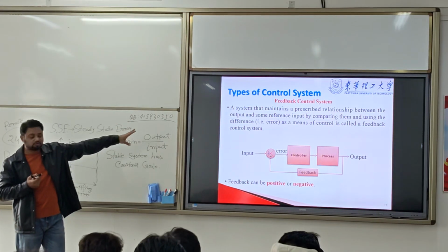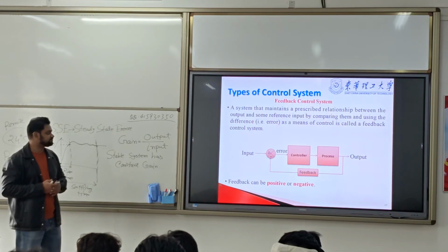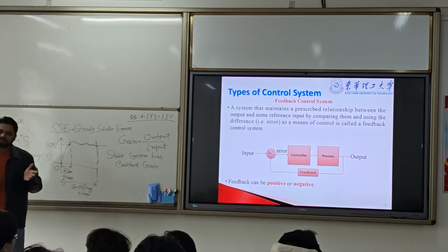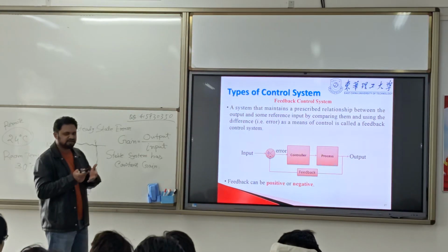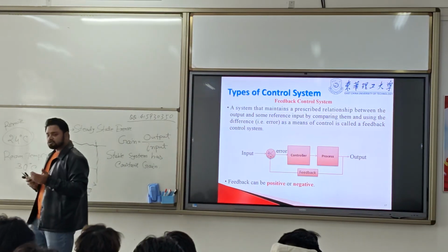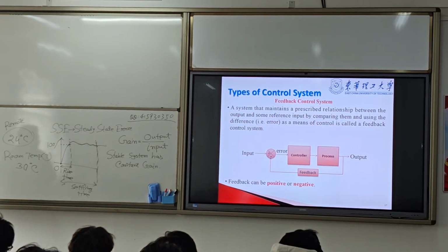That's why the closed loop system, in another term, we call it feedback control system. And this feedback can be either positive or negative, any value, because it is coming from the output. So it can be either positive feedback or negative feedback.